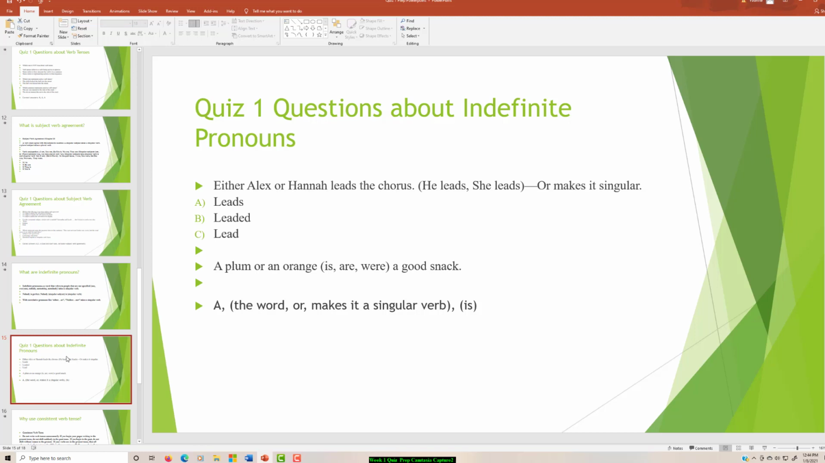A plum or an orange is and are a good snack. And so here you have or, and so the answer is a plum or an orange is a good snack.